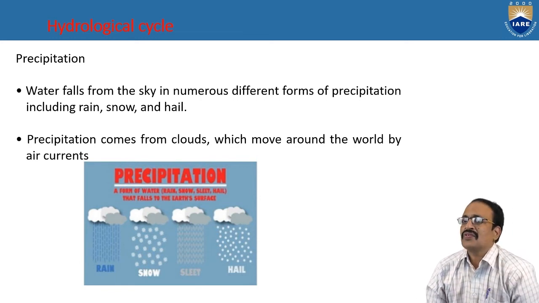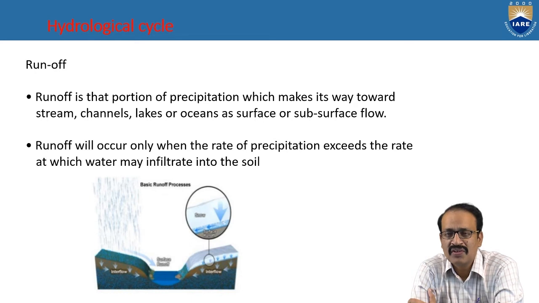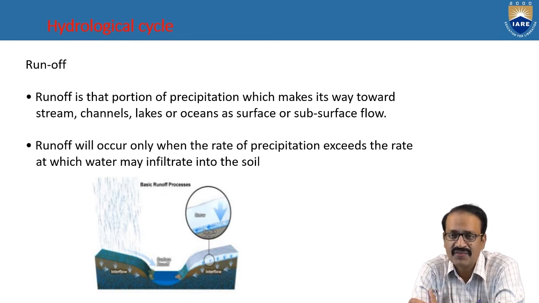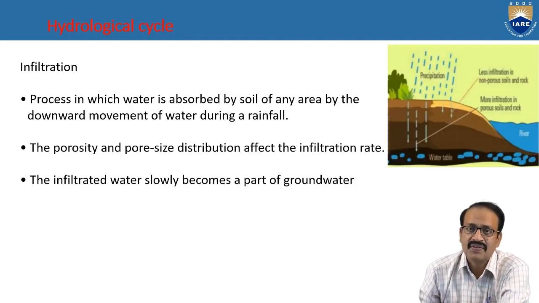So the runoff. Whenever the rain falls on the earth, the soil has the capacity to absorb. The excess water after absorption will move as small rivers and move towards the ocean. So infiltration.